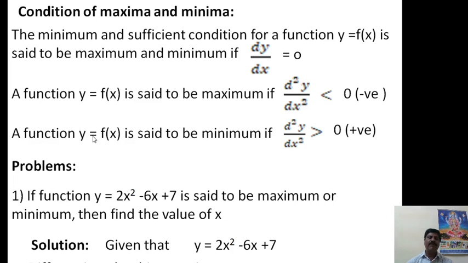And a function f of x is said to be a minimum if d2y by dx square is greater than 0, that is, positive at x equal to a certain value. Suppose we put x equal to a certain value and d2y by dx square is greater than 0, then the function is a minimum. Therefore, to determine whether the function is maximum or minimum, we take the successive differentiation d2y by dx square and find whether it is negative or positive. Positive means a minimum value, negative means a maximum value.